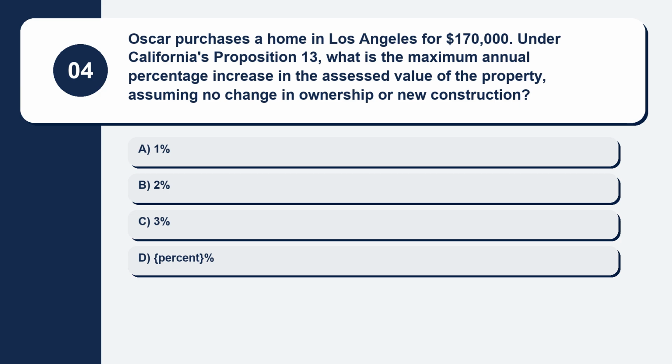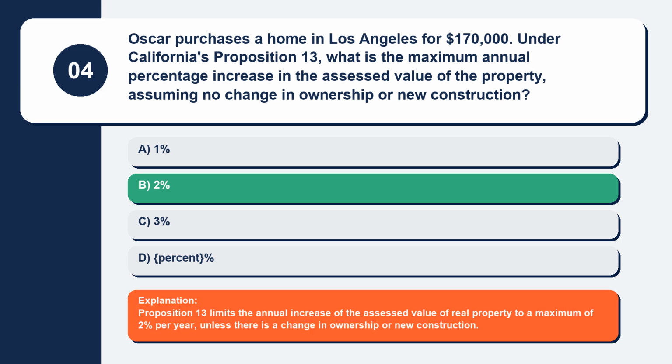Question 4. Oscar purchases a home in Los Angeles for $170,000. Under California's Proposition 13, what is the maximum annual percentage increase in the assessed value of the property, assuming no change in ownership or new construction? Here are your options. Option A, 1%. Option B, 2%. Option C, 3%. Option D, percent. The correct answer is option B, 2%.